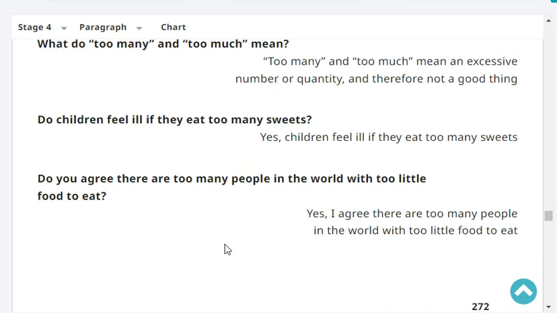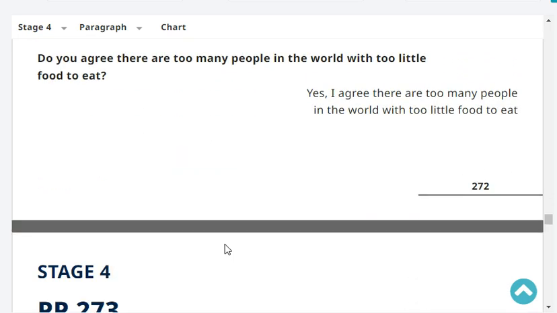Do you agree that there are too many people in the world with too little food to eat? Yes or no? Yes, I agree. There are too many people in the world with too little food to eat.